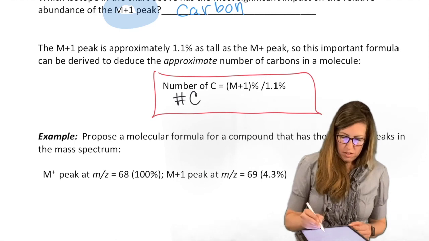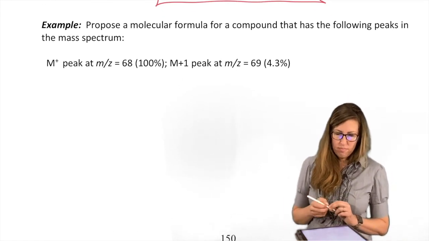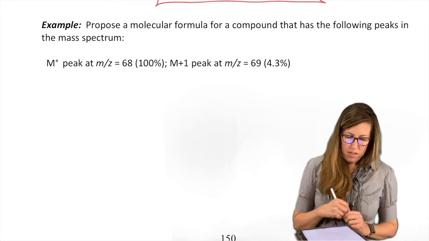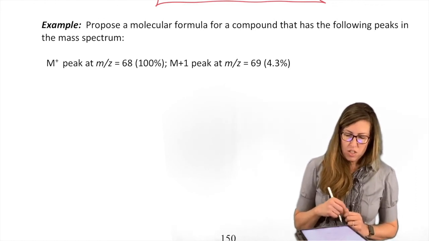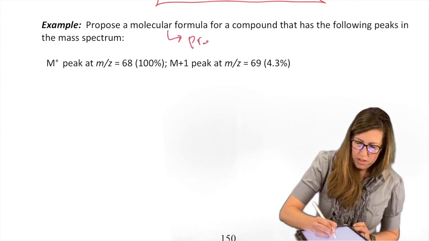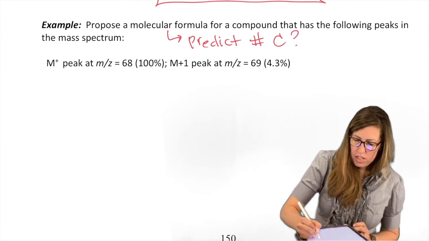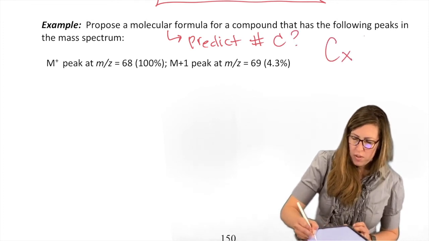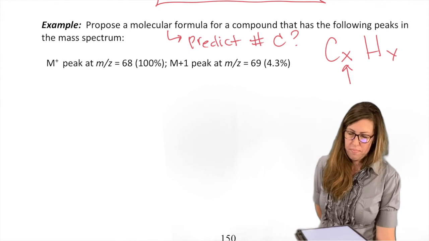So for example, let's do this one. Propose a formula for a compound that has the following peaks in the mass spectrum. Okay, so let's not jump to the formula yet. Let's just even say predict the number of carbons. So let's say it's CxHy, and we don't know what the y is. We could at least get x. Let's start there. We'll get to the whole formula soon enough, don't worry.